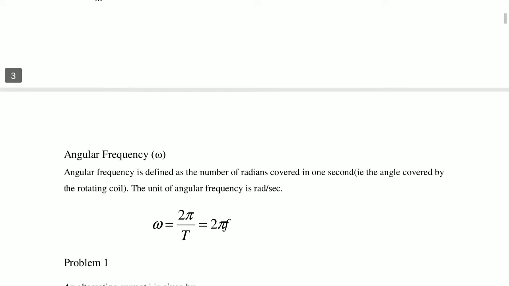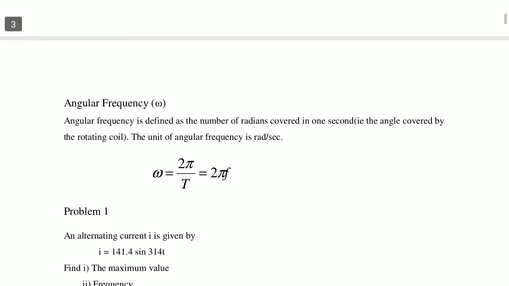Now angular frequency, omega. It is defined as the number of radians covered in 1 second, just like frequency. In frequency we say number of cycles per second, but in angular frequency it is the number of radians covered in 1 second.